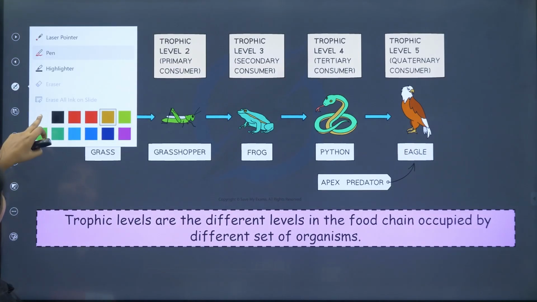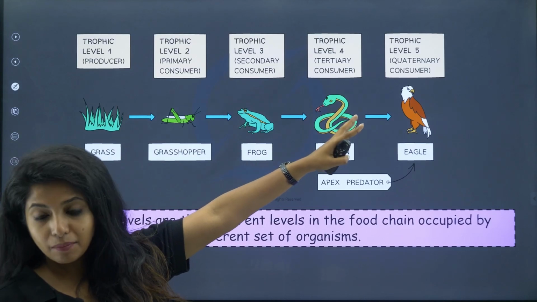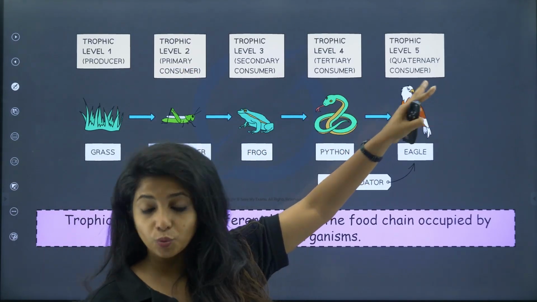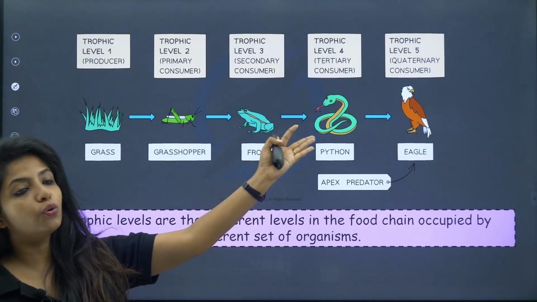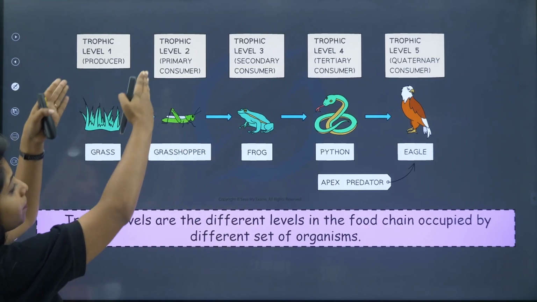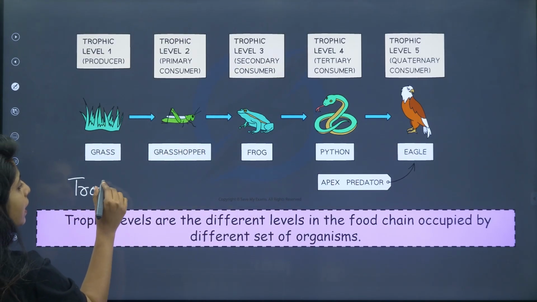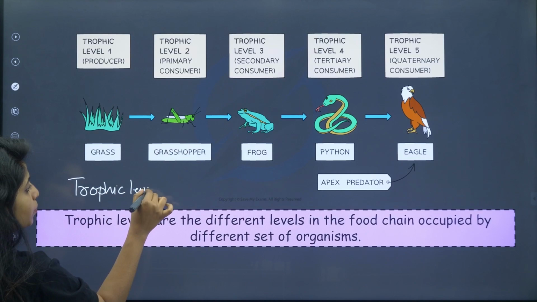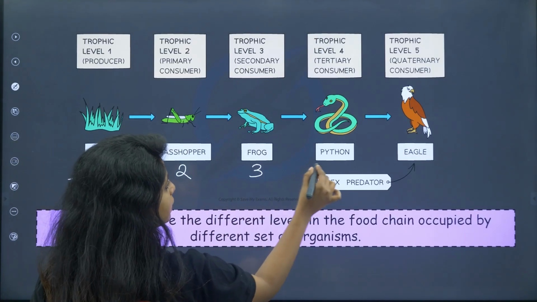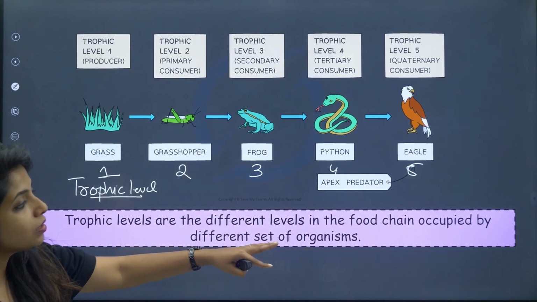Now, I made that thing before, that is producers, consumers and things like that, remember? Primary consumer, secondary consumer, tertiary consumer, and there is quaternary consumer as well. But the list does not go ahead. I'll tell you why later on. So basically, each of them over here is going to acquire one trophic level. So producers are on trophic level 1, this is on trophic level 2, trophic level 3, trophic level 4, trophic level 5.